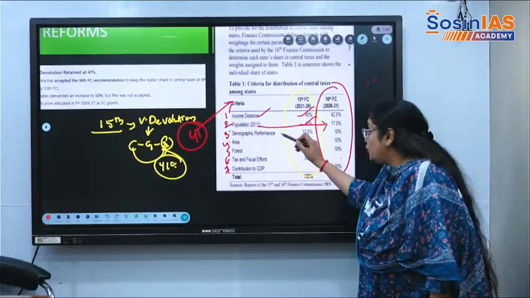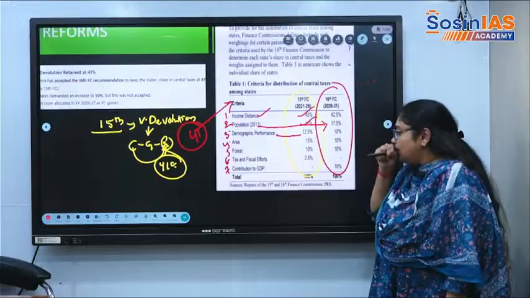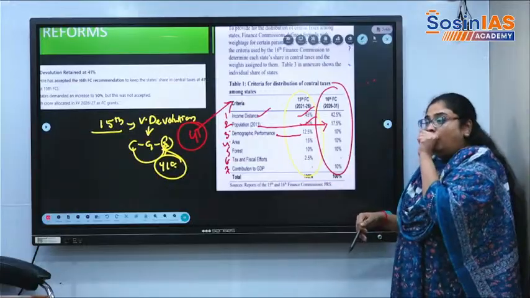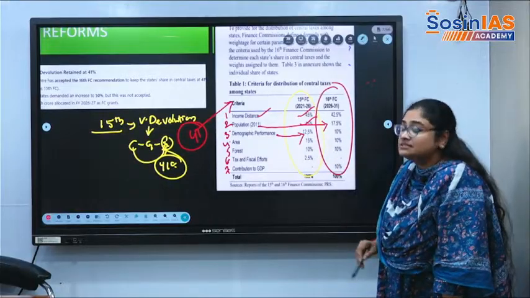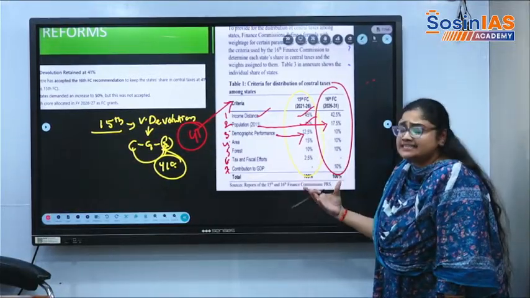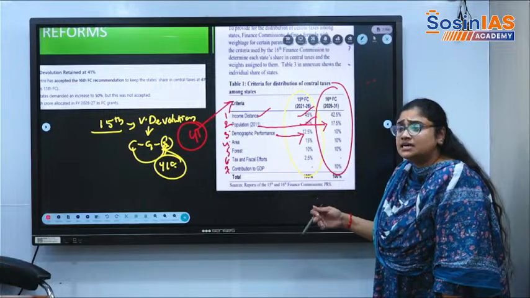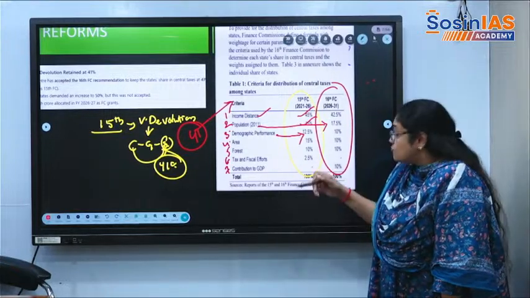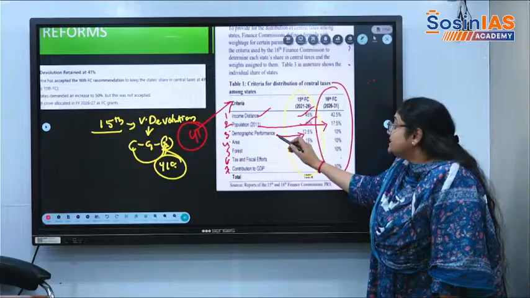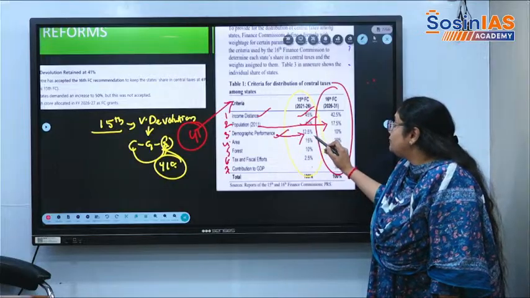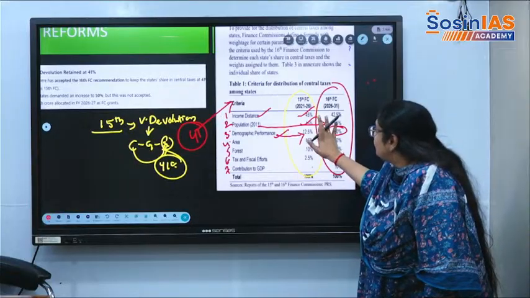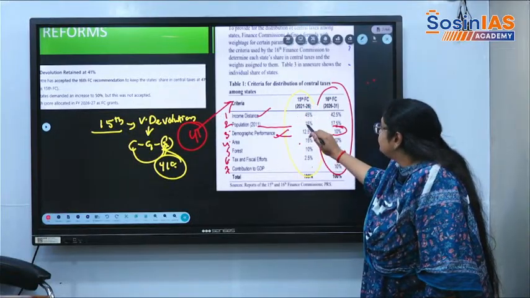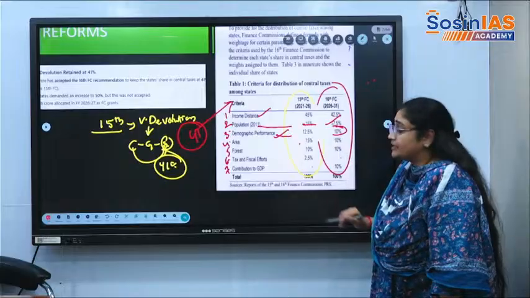The criteria, demographic performance, means which states have actually implemented the population policies. For those states there should be an incentive given. Before it was 12.5%, now it is 10%. Here the population weightage, it was earlier 15%, now it is 17.5%.